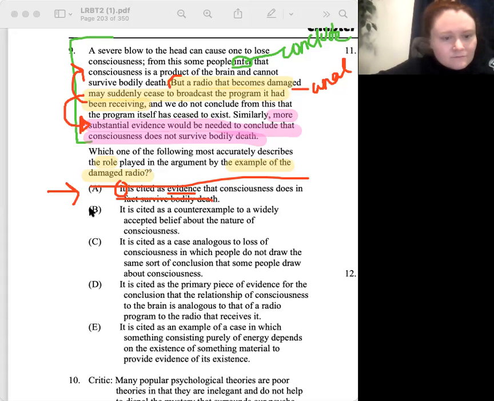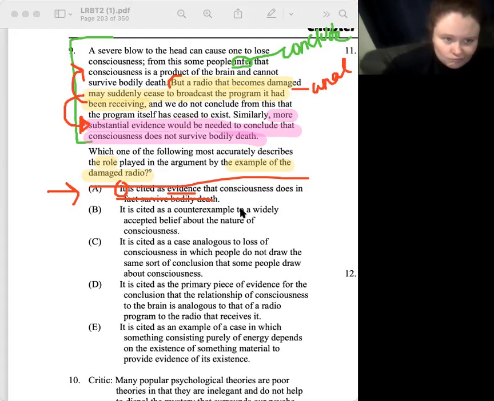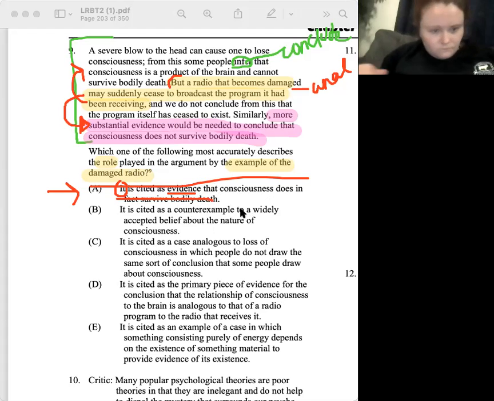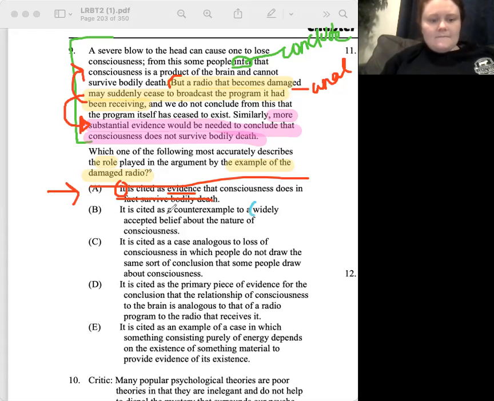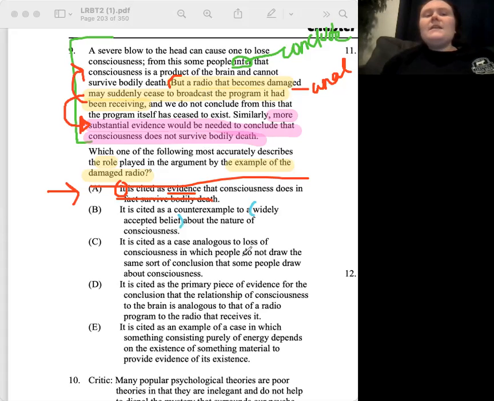Okay, what about B? It is cited as a counterexample to a widely accepted belief about the nature of consciousness. The widely accepted belief, I don't think that's necessarily true. Why? Because it's not really mentioned in the premise beforehand. Is it a widely accepted belief, or how many people believe this nature of consciousness?